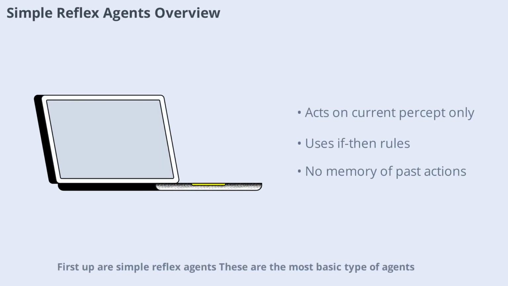First up are simple reflex agents. These are the most basic type of agents. They select actions based solely on the current percept, which means they ignore everything that happened before. Their decisions are made using condition action rules, often called if-then rules.